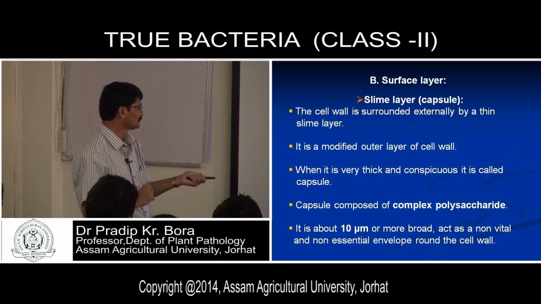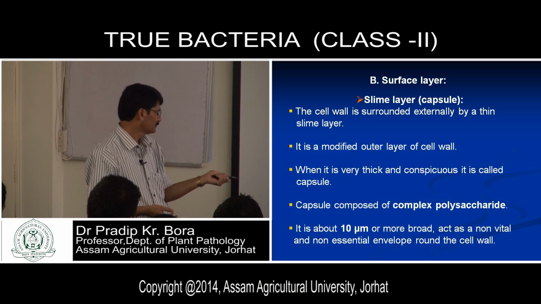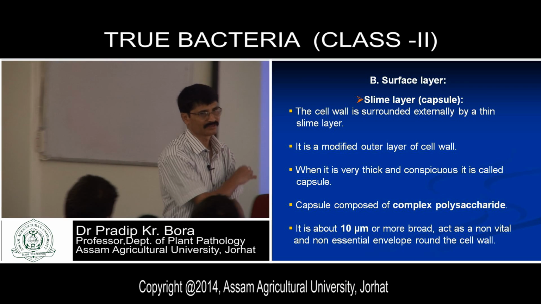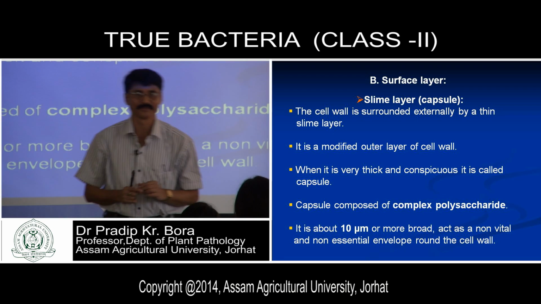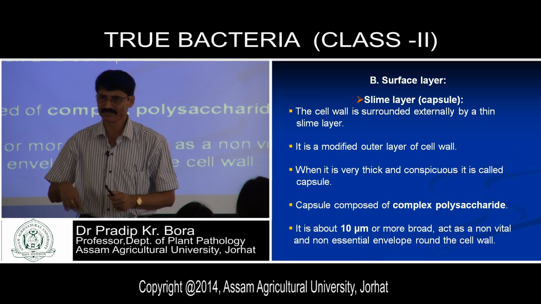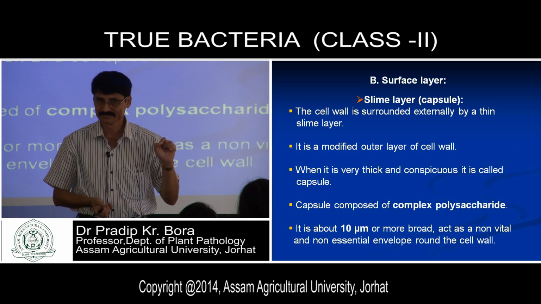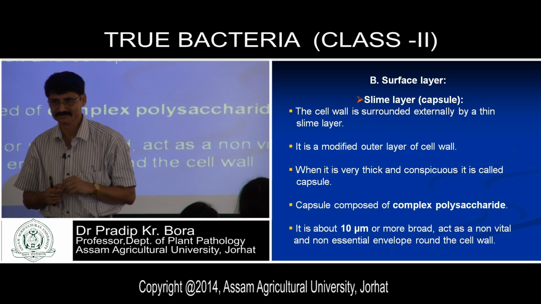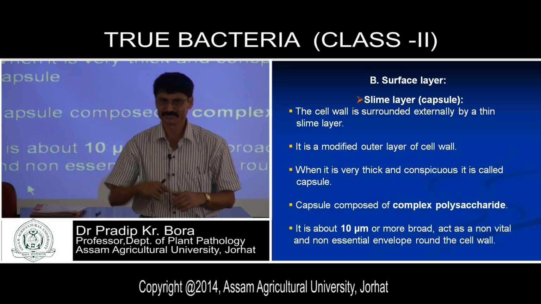Now, the capsule is composed of complex polysaccharide, and it is about 10 micrometers or more broad, acting as a non-vital and non-essential envelope around the cell wall. It is a non-essential part. Without this, bacteria can survive. But what more important function is played by this slime layer, you will learn in higher courses. The slime layer helps in the pathogenic ability of the bacteria. It helps in pathogenicity. Later on you will learn.